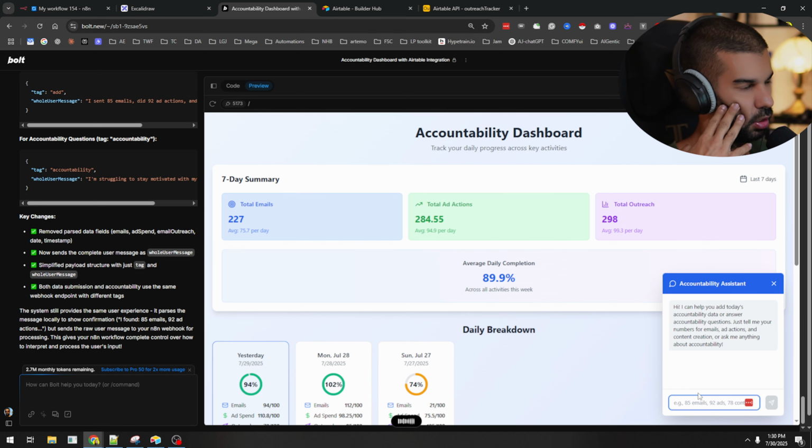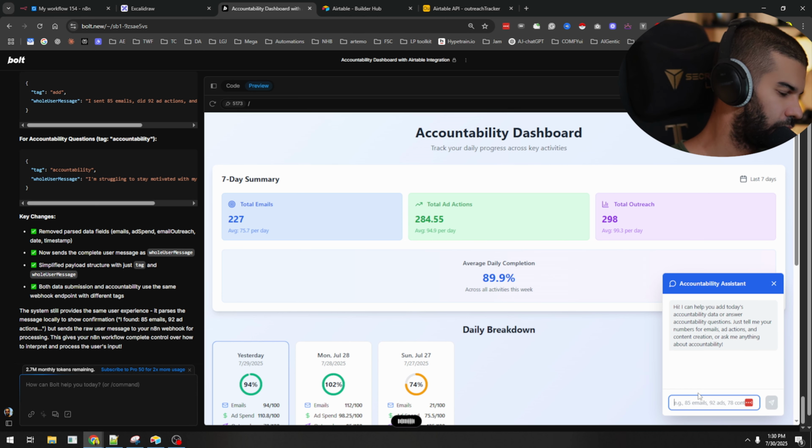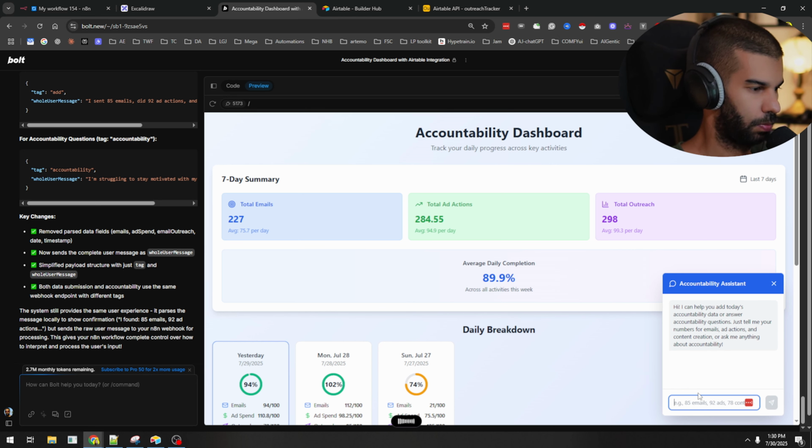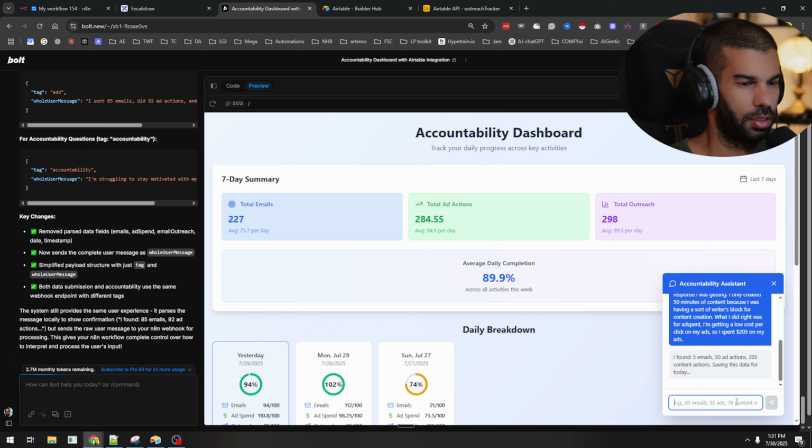So today I sent only 5 emails because it was a horrible day. And I got disheartened by the cold email bad response I was getting. I only created 50 minutes of content because I was having sort of writer's block for content creation. And what I did right was for ad spend, I'm getting a low cost per click on my ads. So I spent $205 on my ads. So that's the message there. Let's hit enter and let's see what happens.